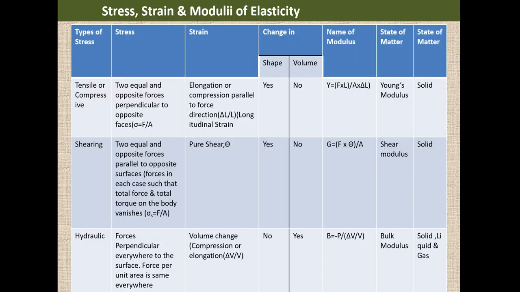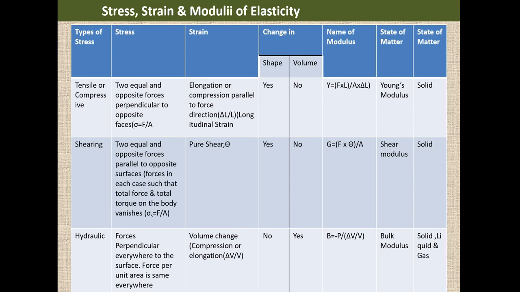So here is a table which shows the comparison. Which are the types of stress? We already discussed tensile or compressive stress, where two equal and opposite forces act perpendicular to opposite faces, and elongation or compression will be there parallel to the force direction. Longitudinal strain will be there. There will be a change in shape but no change in volume, and that results in the modulus of elasticity known as Young's modulus. It is given by F by A into L by delta L, and for solids mainly Young's modulus arises.